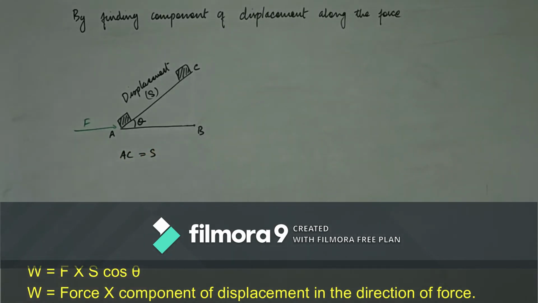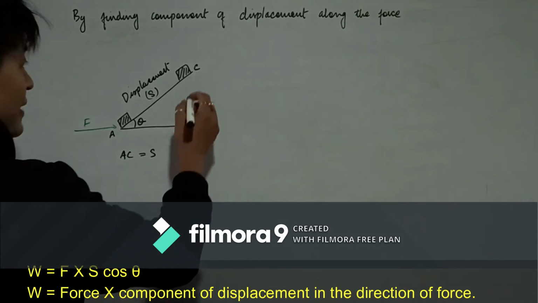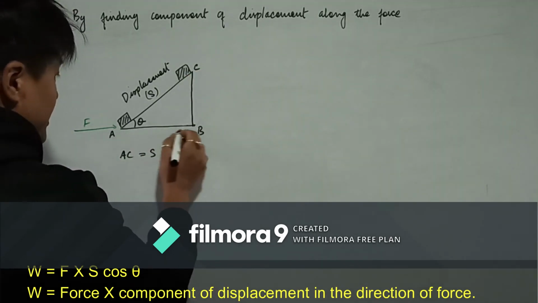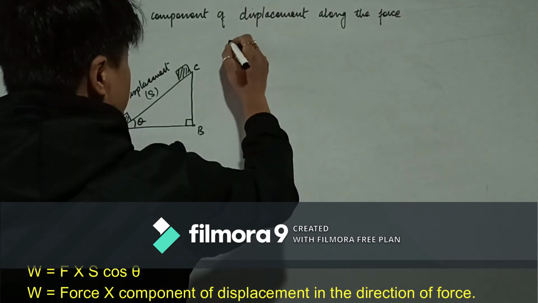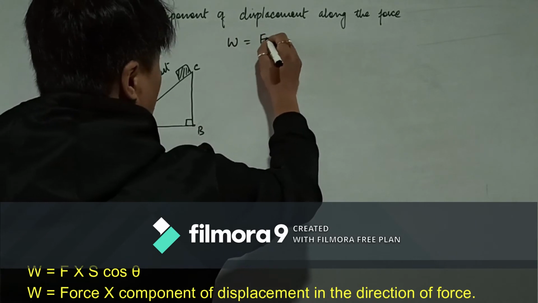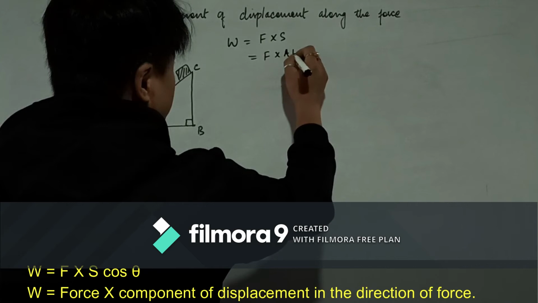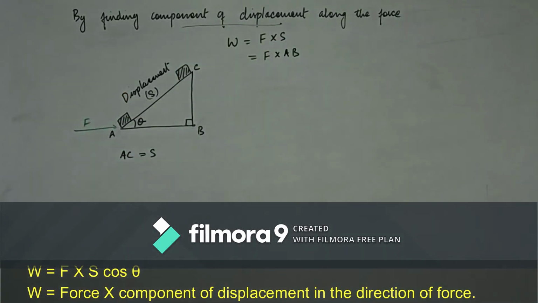Now if you have to find the component of displacement along the direction of the force, we have to make CB perpendicular to AB. If you make CB perpendicular to AB, then the component of displacement along the force will be AB. So we know that work is equal to force into displacement. This is equal to force into AB, the component of displacement.